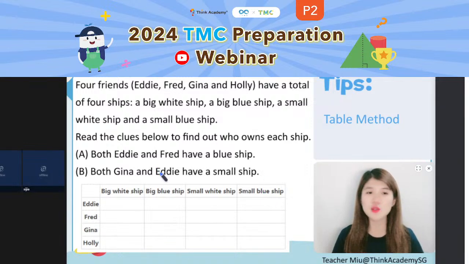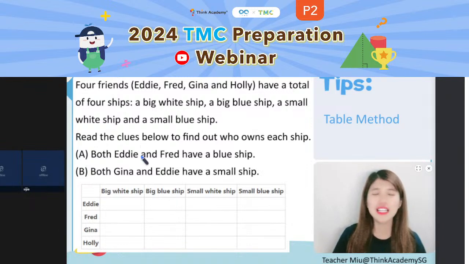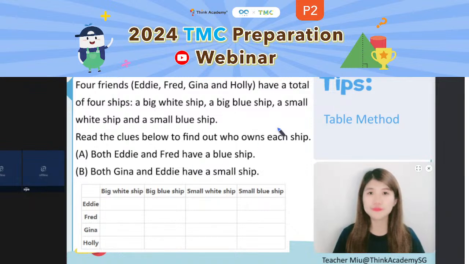Then we can just read through the clue and find out who owns which ship. This is a very easy one. Let's take a look. It says both Eddie and Fred have a blue ship. That means for Eddie and Fred, they both have the blue ship.